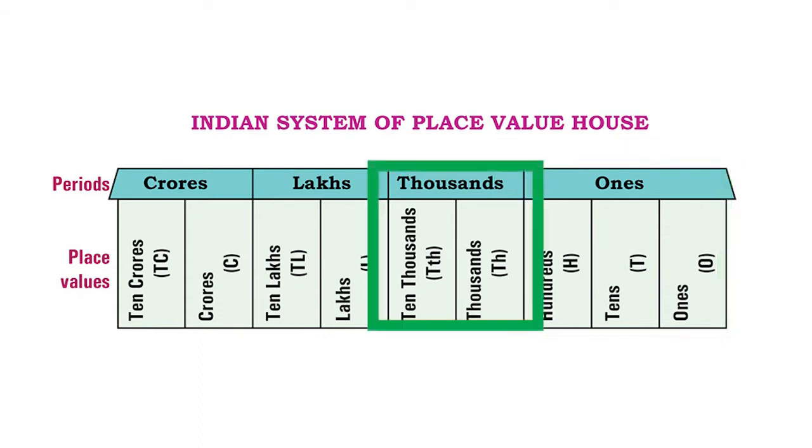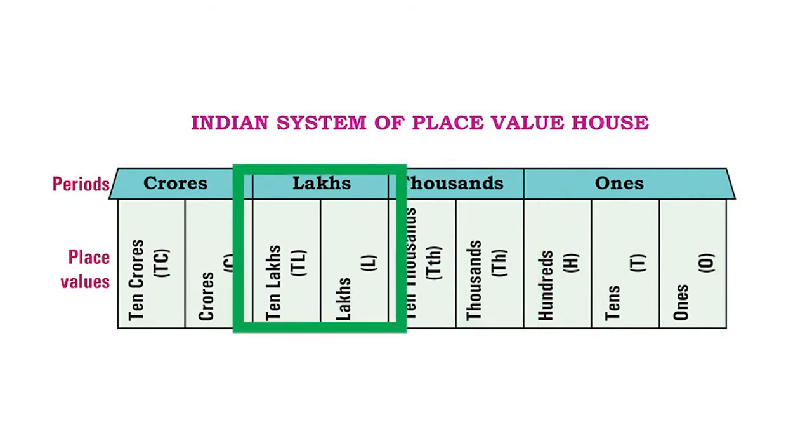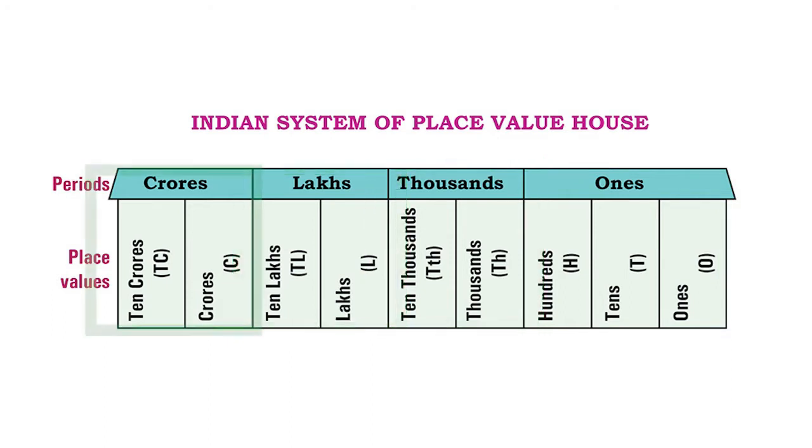Then you have the thousands period, that's group of thousands and 10,000s. And then you have the lakhs period, which has lakh and 10 lakh. And then you have the crores period, crore and 10 crore. Now these periods are important because when you have to read the number, you will have to read it using these periods.